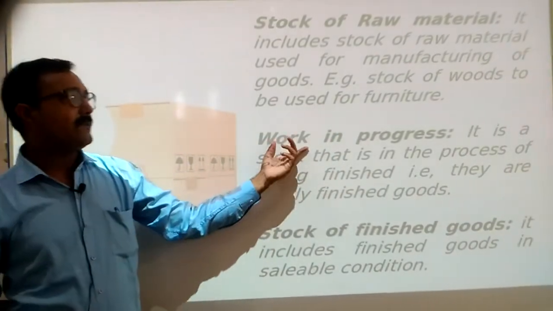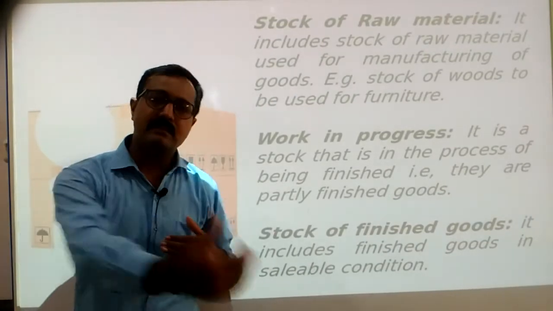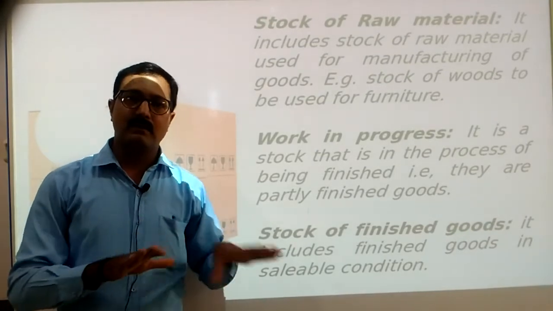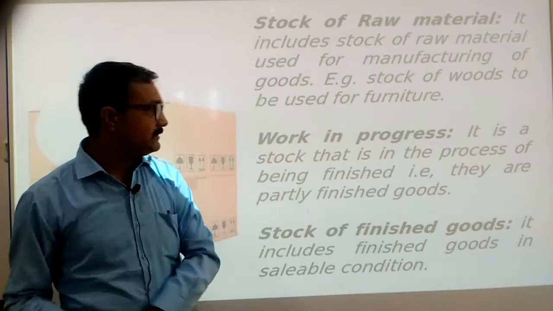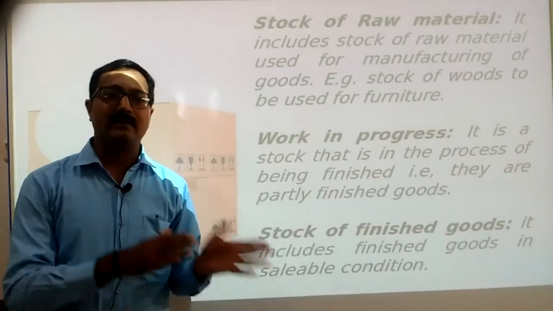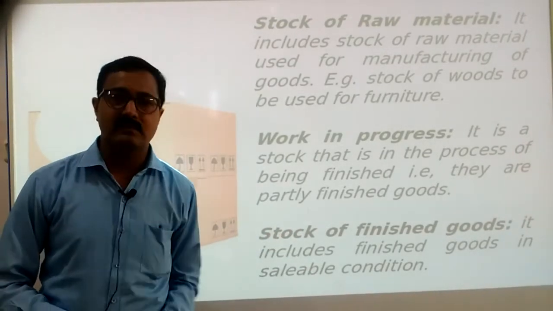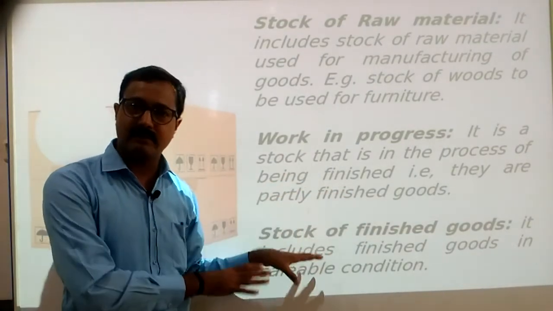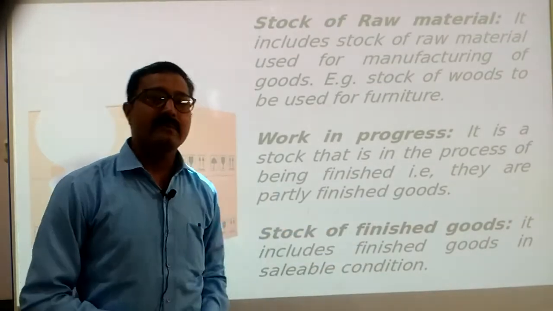Then after that we have work in progress. Work in progress means we are in the process of manufacturing that furniture, but our work is still pending. That situation will be termed as work in progress. It means work has been started but not yet completed. Then after that we have stock of finished goods. It means sellable goods, goods which are manufactured and ready for sale. That is called stock of finished goods.